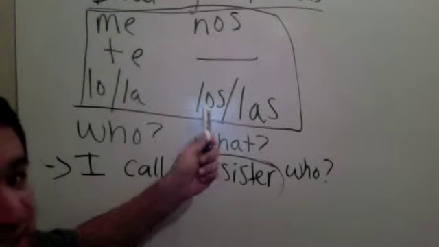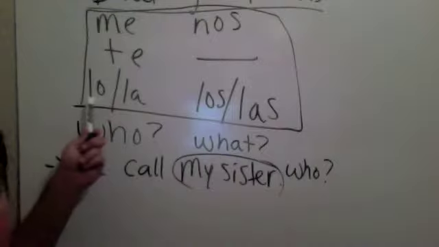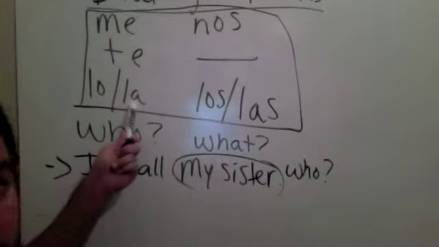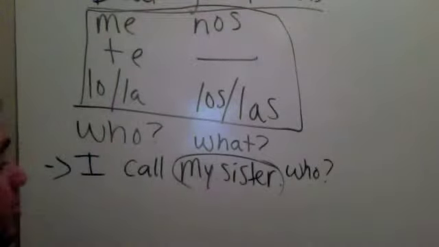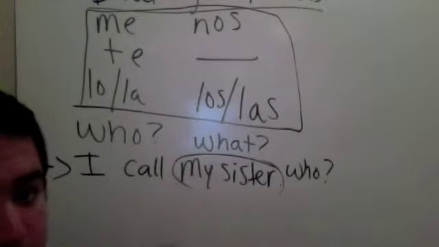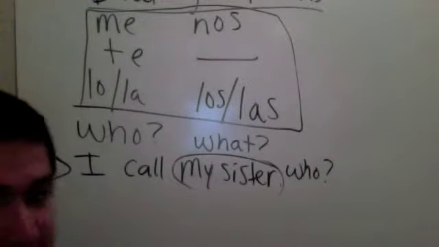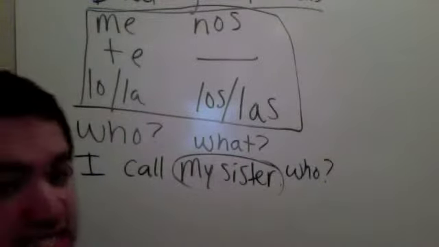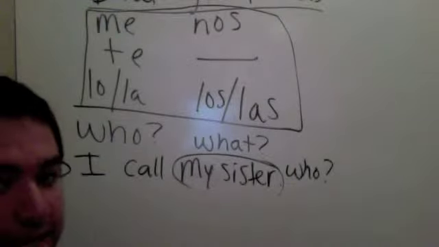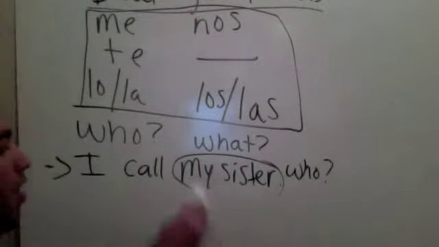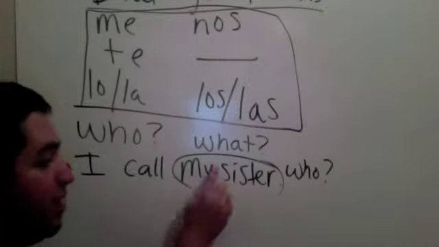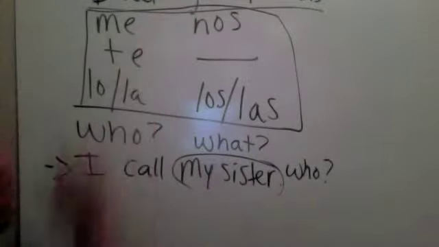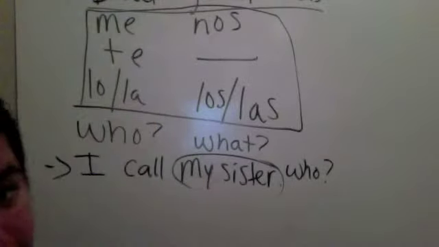No, right? I call him? No. I call her? Yes. So once we've already established somewhere in the conversation I've already mentioned my sister, I have no need to repeat my sister again. So now we just want to replace this with a direct object pronoun, okay? So that's why they're there for.